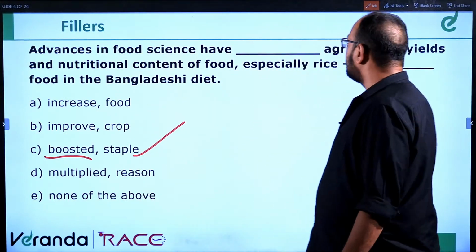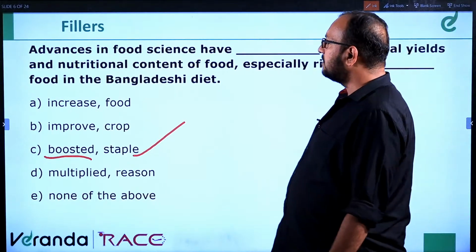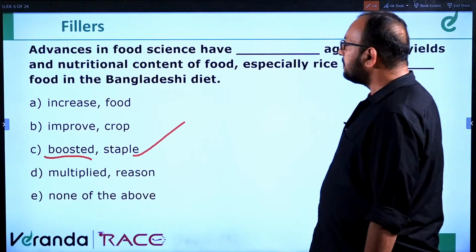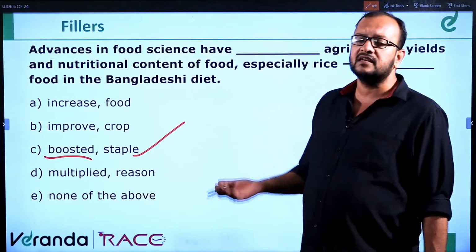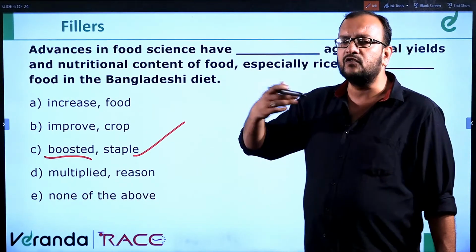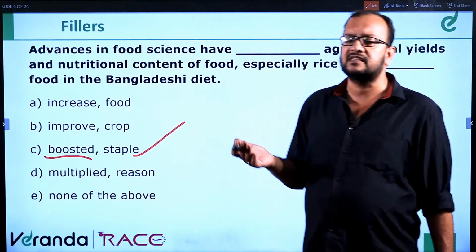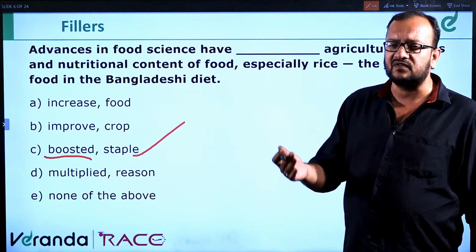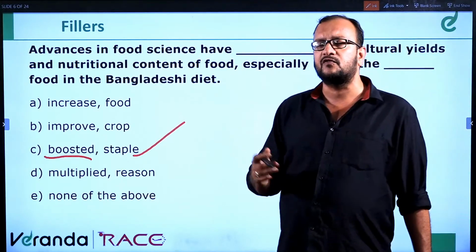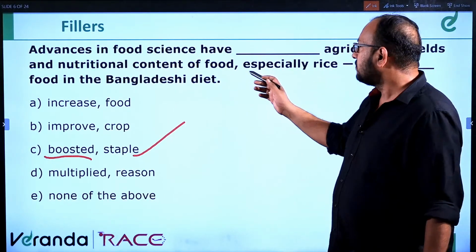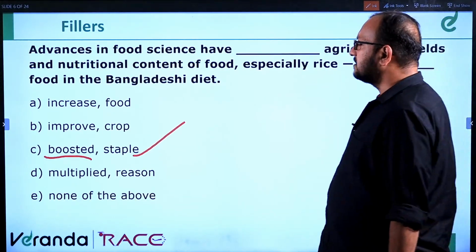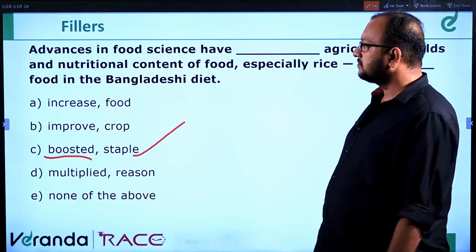So, advances in food science have boosted agricultural yields and nutritional content of food, especially rice, the staple food in the Bangladeshi diet. Staple food means a regular, general food that they eat. For example, rice is the staple food of South India. Chapatis, that is wheat flour, is the staple. Wheat is the staple food of North India this way. So, rice is the staple food of the Bangladeshi diet. Okay. So, boosted and staple will be the correct answer.